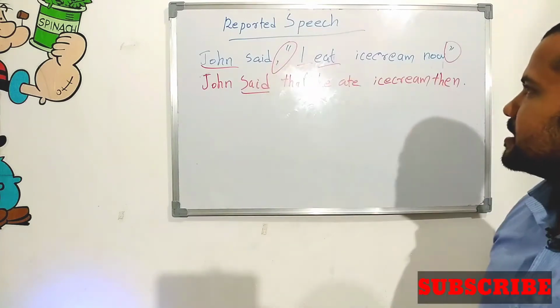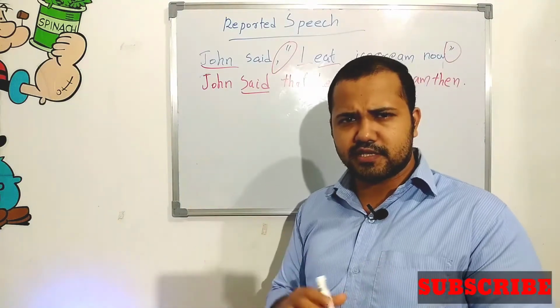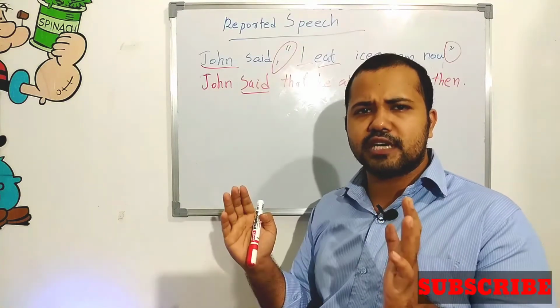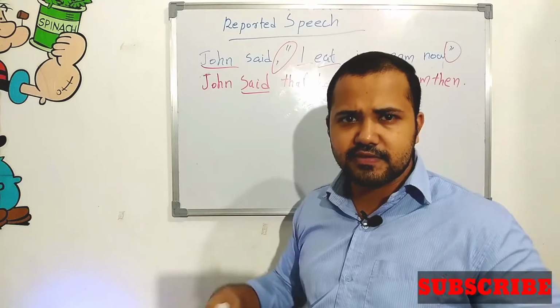Now we want to study the four types of sentence in English, which we can change into reported speech. Which are the four types? First one, assertive sentence, that is statements.